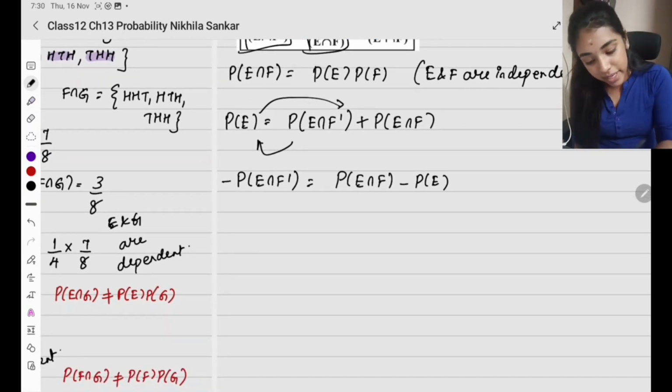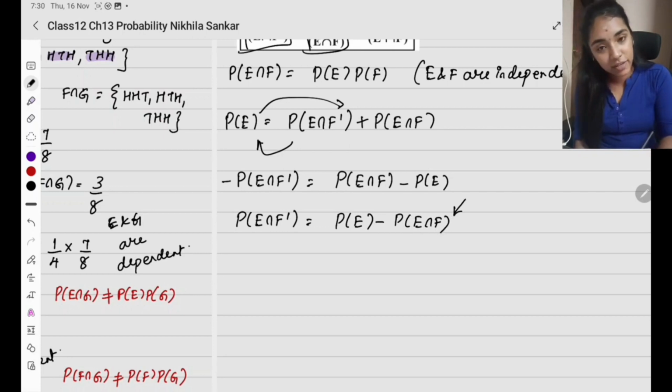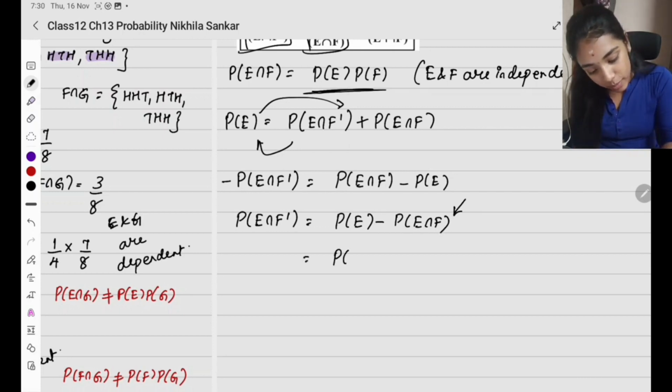So now multiplying by minus, what do I have? Probability of E intersection F dash equals probability of E minus probability of E intersection F. Since probability of E intersection F is probability of E times probability of F, I have probability of E minus probability of E times probability of F. So this is going to be probability of E intersection F dash.